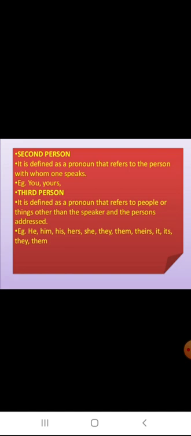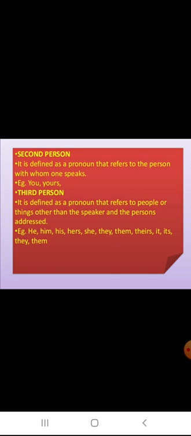The second person, we all know: you, yourself. You for singular, yours for plural. It is defined as a pronoun that refers to the person with whom one speaks. With whom we are speaking means you. I may be speaking to you, so the you is a second person pronoun here.